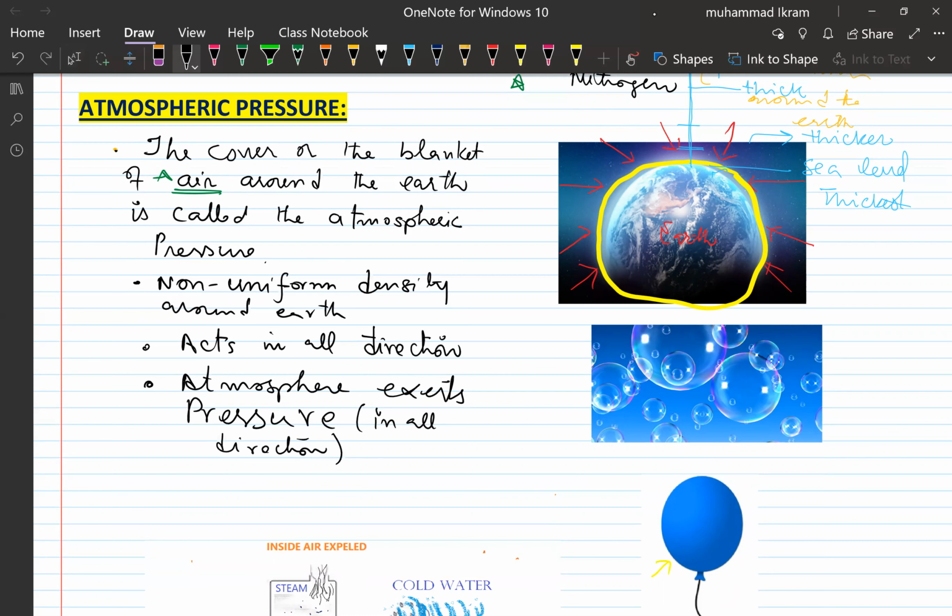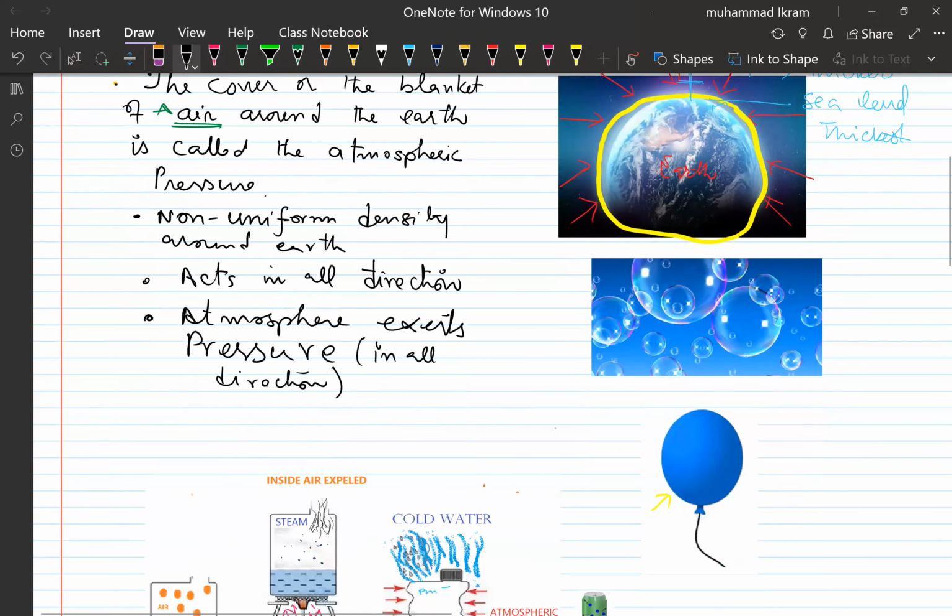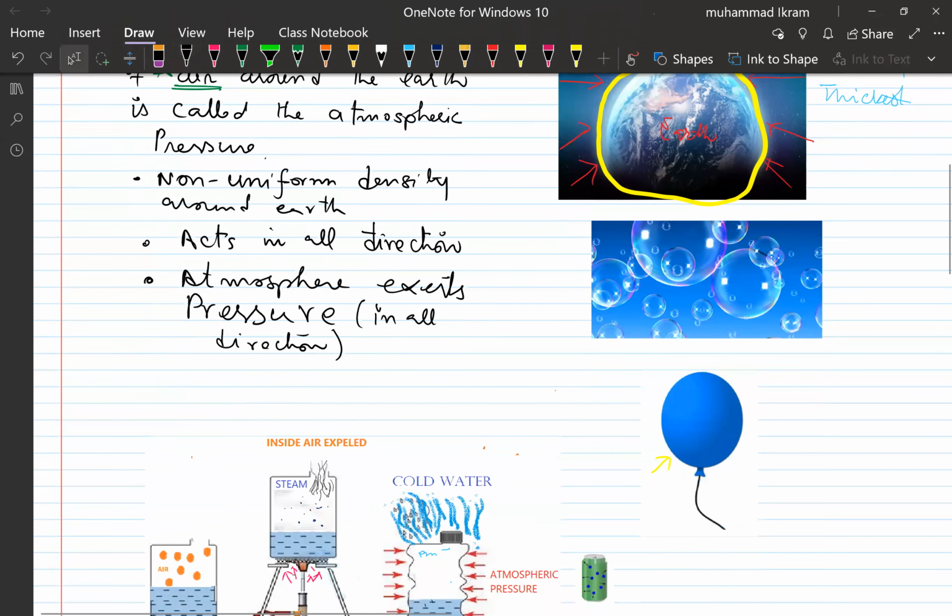For example, look at this balloon. This is the best example I would like to explain to you. Inside it, as you inflate the balloon, there is pressure, and that pressure acts in all directions.